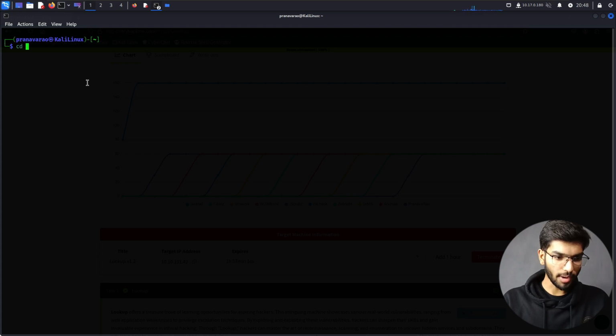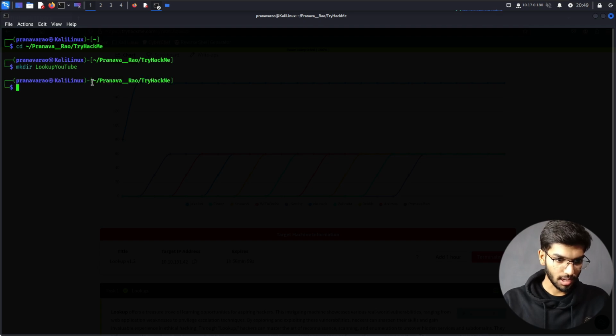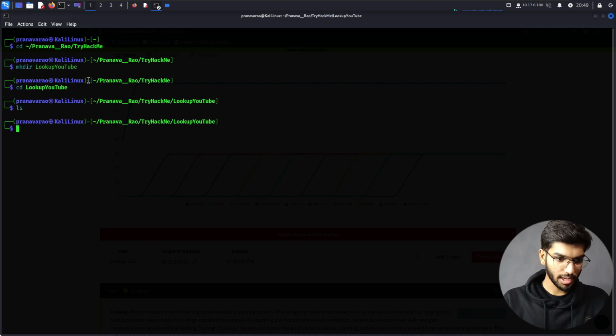Let me go to my TryHackMe folder, which I have created, and let me create a folder called Lookup YouTube and cd into it. This is the place where I'll store any dumps and such. Now let me first perform an nmap scan.